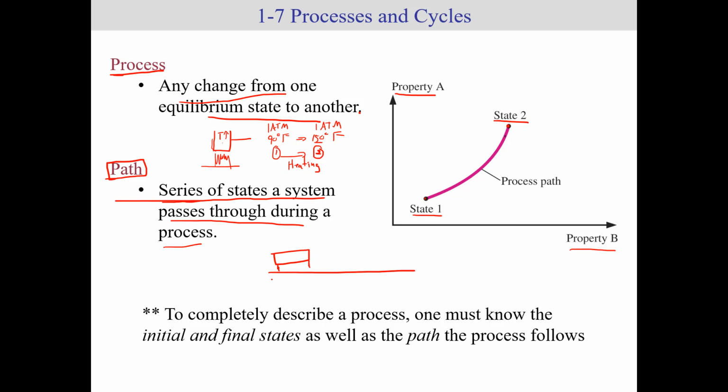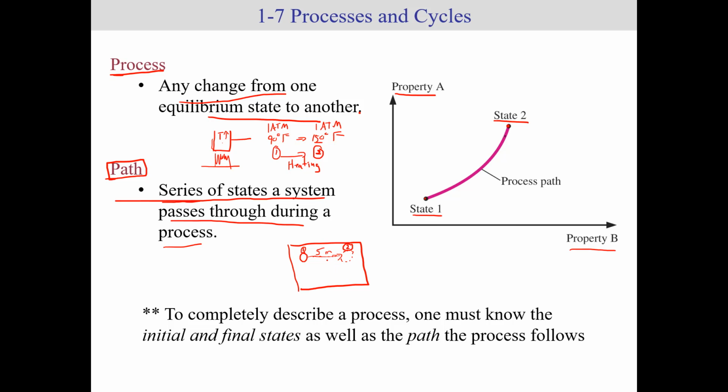And I want to move, actually, you know what? Let me redraw this. Let's say I'm looking at a room from the top, right? So this is a room. I have an object right here, and I'm moving the object to this point right here. So we'll call that state 1 and state 2. So I'm moving the object, I'm pushing it across the floor to this point. Let's say this is 5 meters of distance, right?